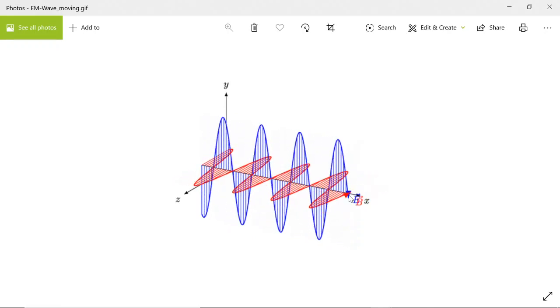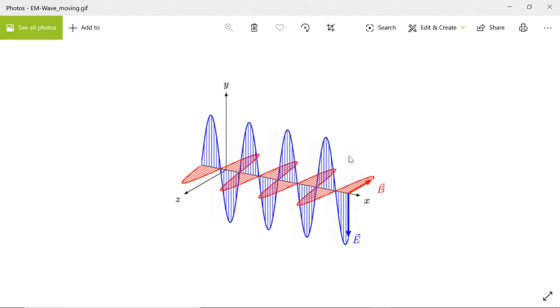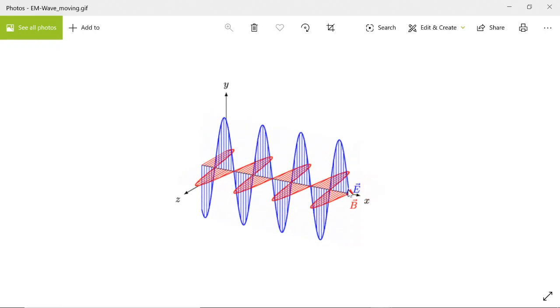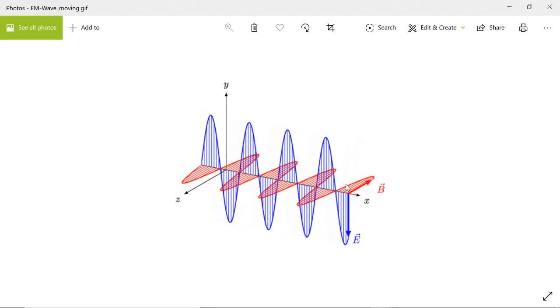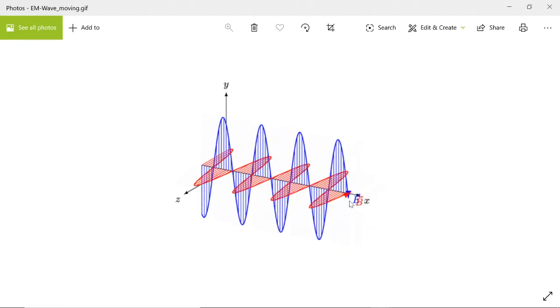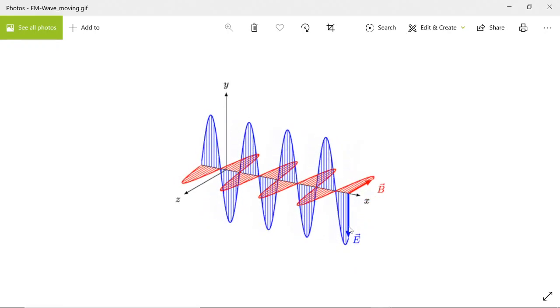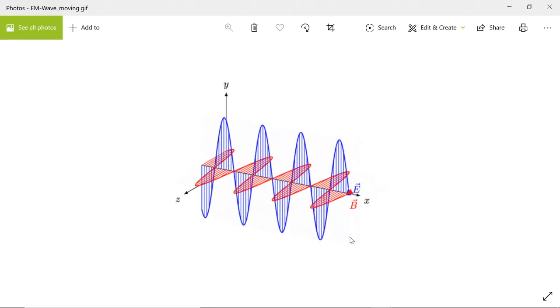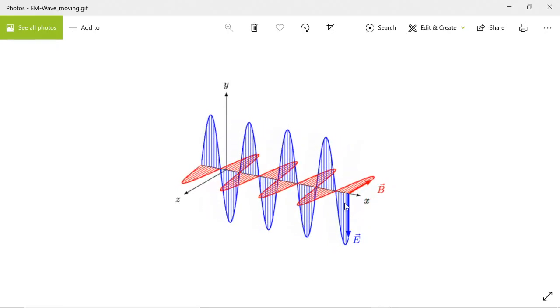This is the electric field which is varying with time at the same point. The direction is almost in a straight line, this line. This is a vertical direction, and here the magnitude is changing. So this type of wave which is moving in this direction is called the linearly polarized wave.